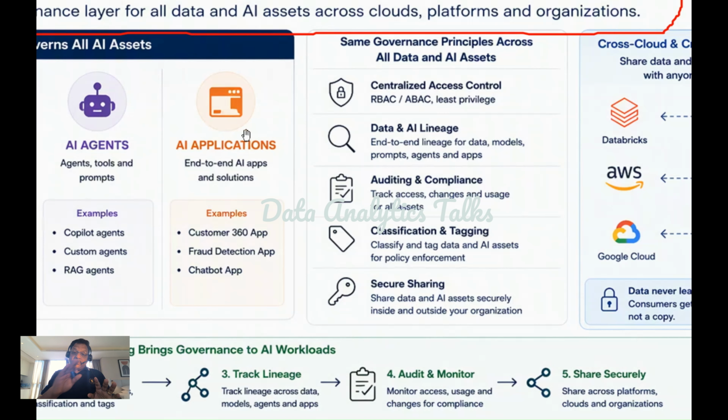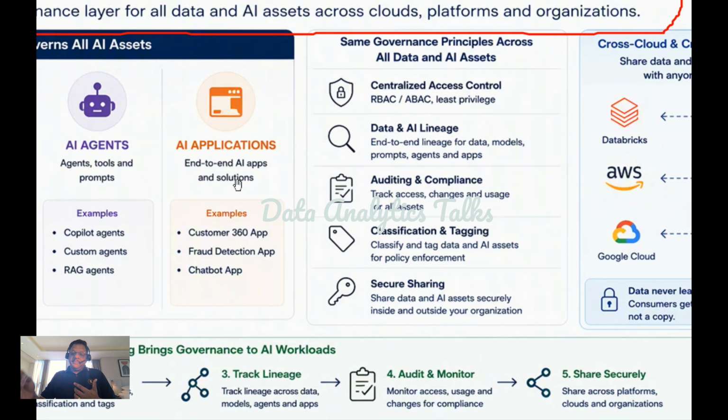Basically, the lineage does not stop at the data set. Unity Catalog can help organization understand data, ML model, AI agent, AI application, business outcome. So we can see the end-to-end flow of data across all these applications. Then it helps auditing and compliance.